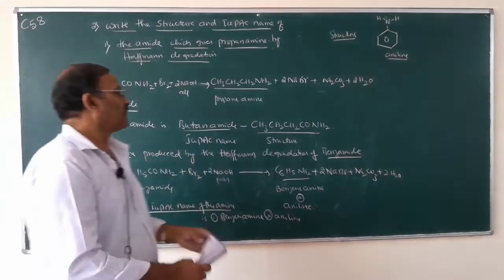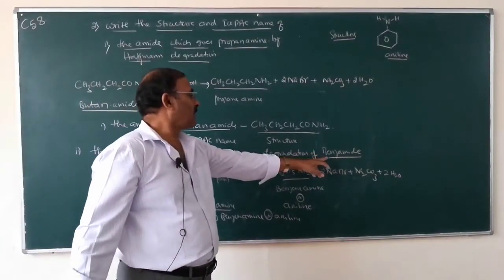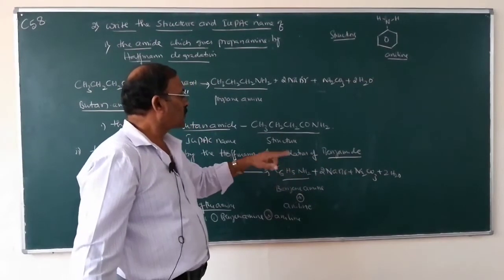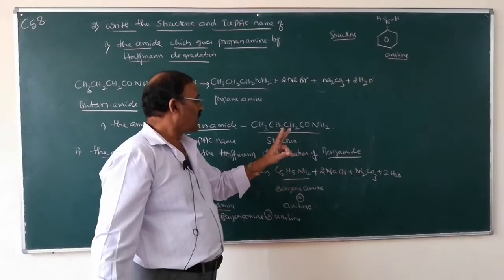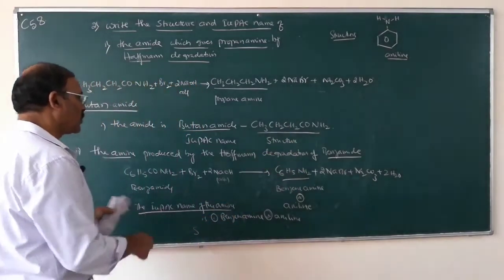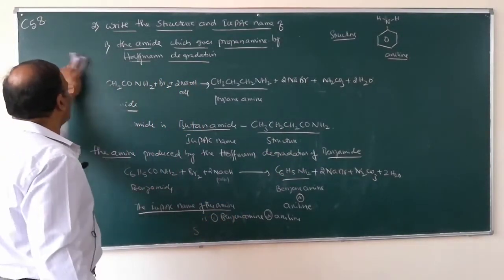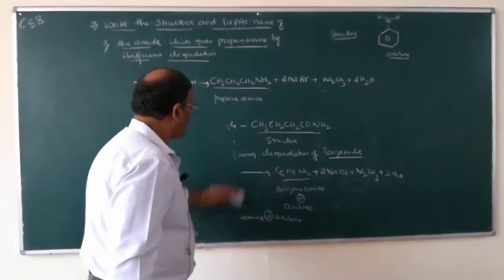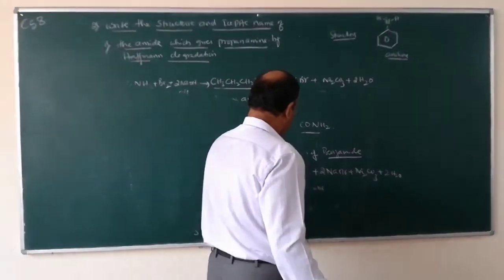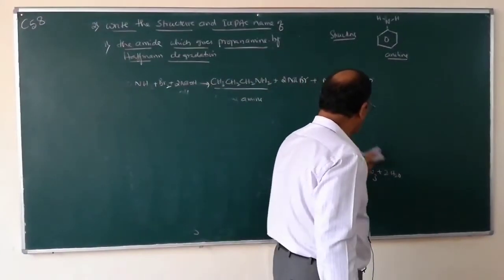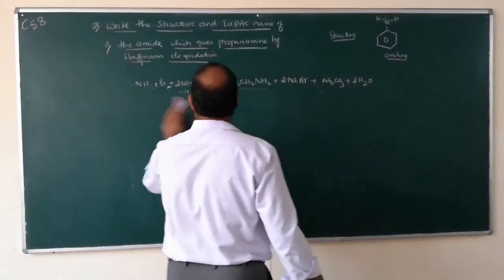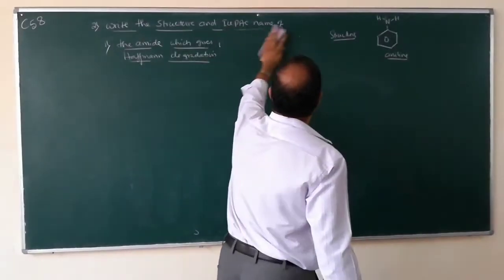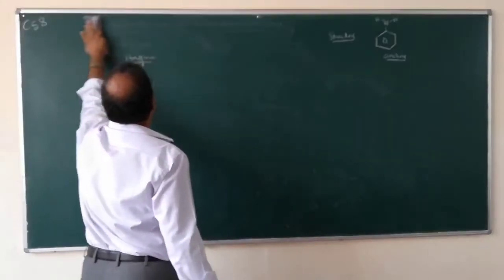So when the amide, benzamide, undergoes the reaction, you will get an amine whose carbon atom is less by 1. So CO goes. That you have to bear in your mind. When an amide undergoes Hofmann bromamide reaction, the CO group goes, and the amine obtained will be less by 1 carbon atom.